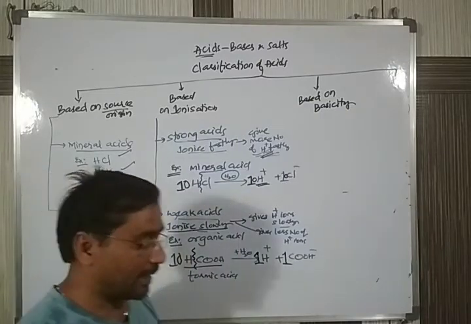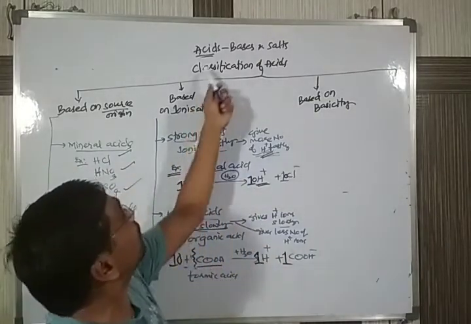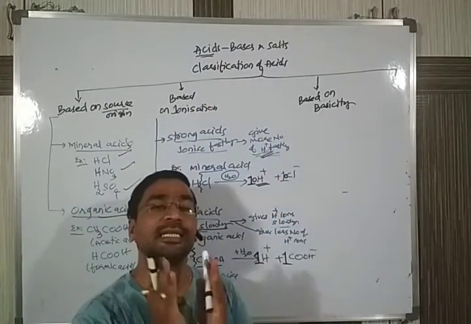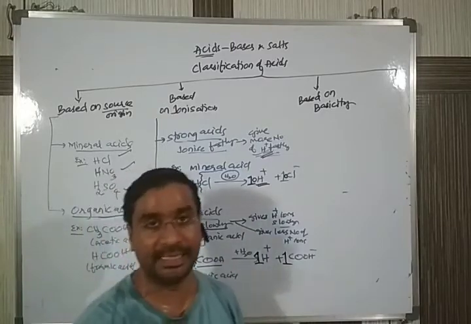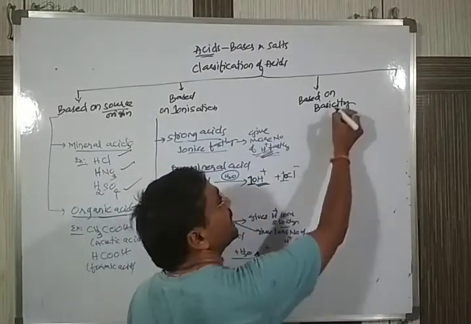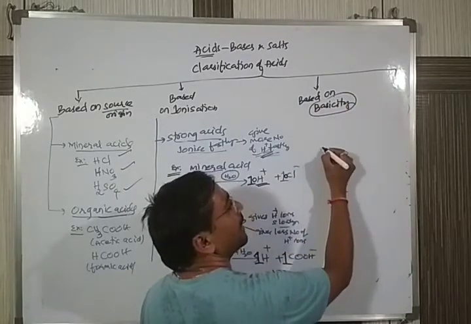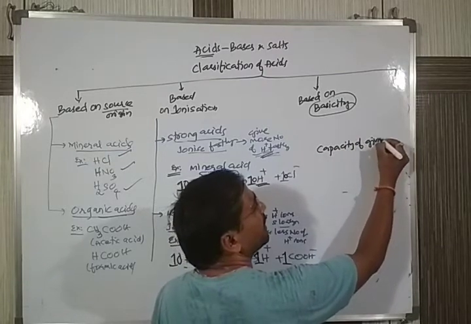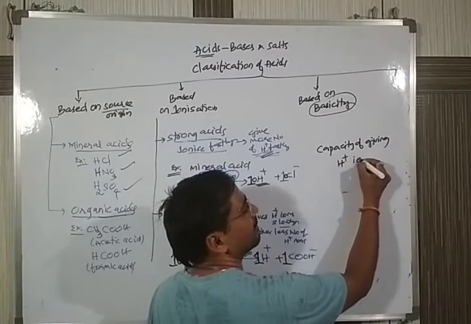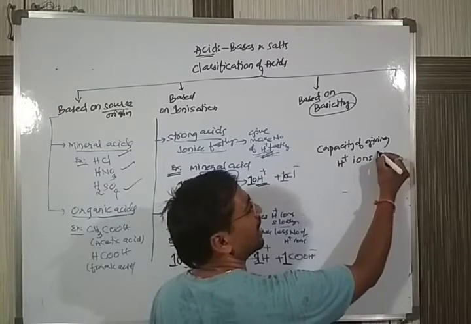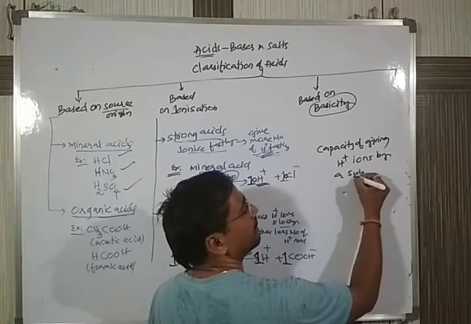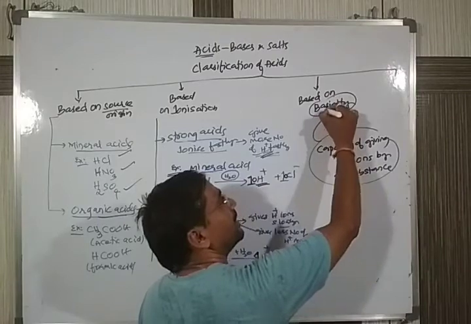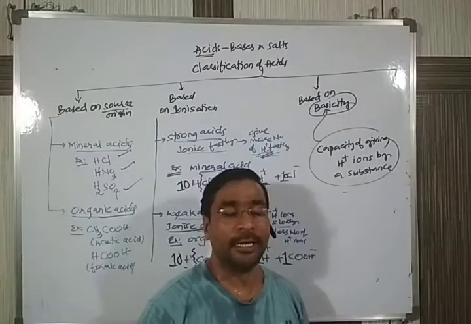Everyone will get confused. Sir, we are discussing acids now, so why are you using the word basicity? First, remember the word. What is the meaning of basicity? It means the capacity of giving H plus ions by a substance. The capacity of giving H plus ions by a substance is called basicity.